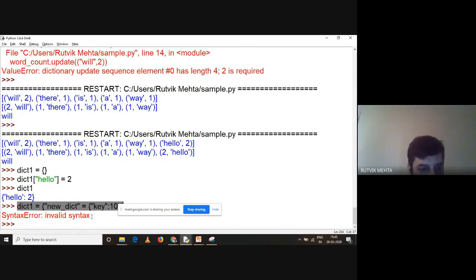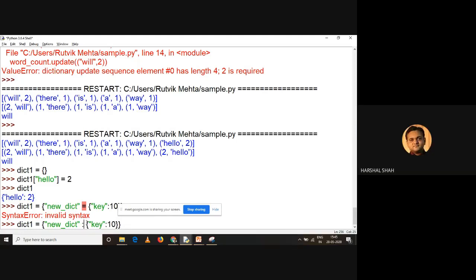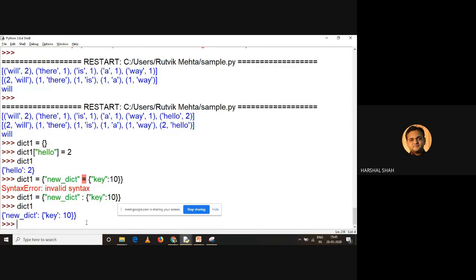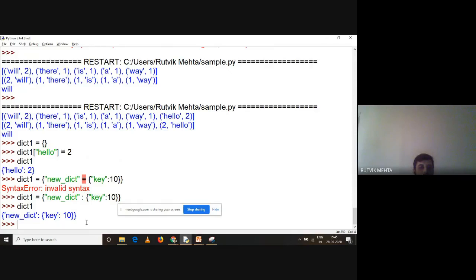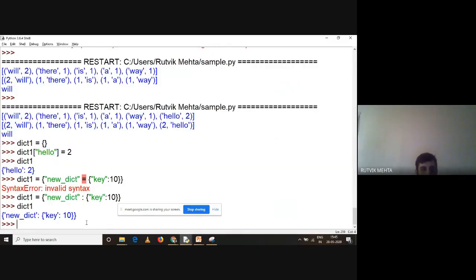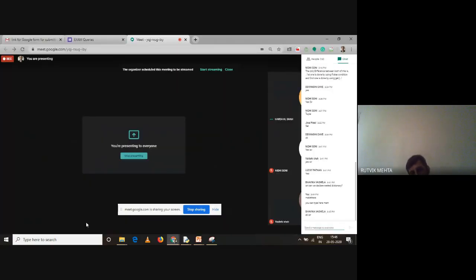This is not assignment, this is key value pair. Bhavika madam, and for all participants, I can tell you in short, in the form of value, yes, you can have a dictionary, you can have a list, you can have anything in the form of values. This is nested dictionary. Hope you got it.